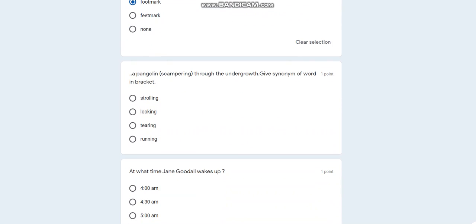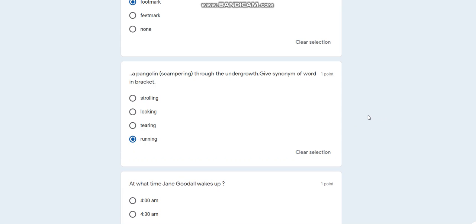Now, my next question is, a pangolin that is scampering through the undergrowth. Now give the synonym of the word in the bracket. So I have to find out the synonym of the word given in the bracket. It is scampering, so I'll go through the options. Whether scampering means strolling? No. Whether it means looking? No. Whether it means tearing? No. Whether it means running? Yes, I know the correct answer is running. So I'll choose the correct answer, running.